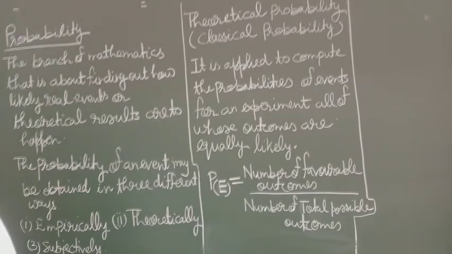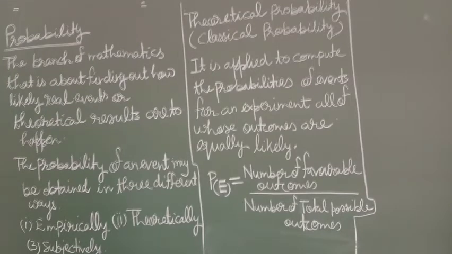Let us take some examples, then you can easily understand. Suppose a parent has two children, a boy and a girl.